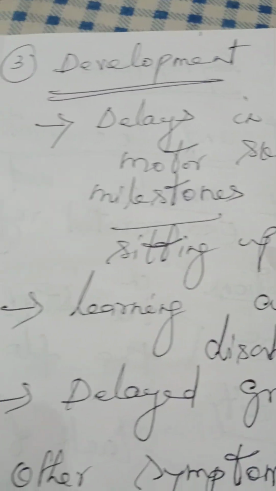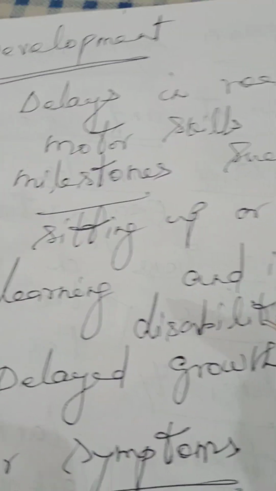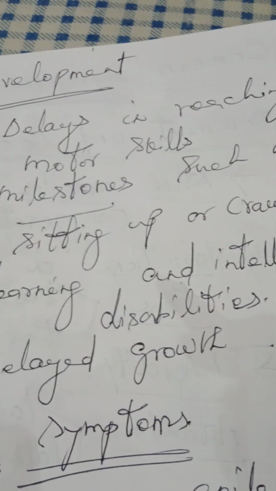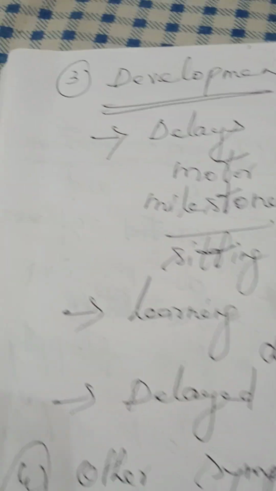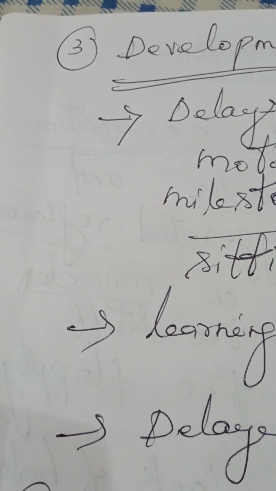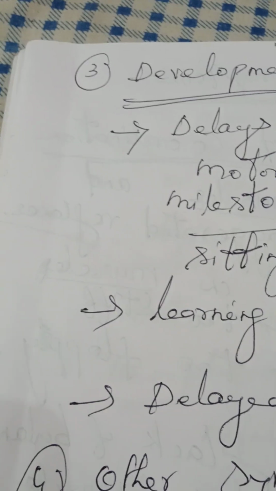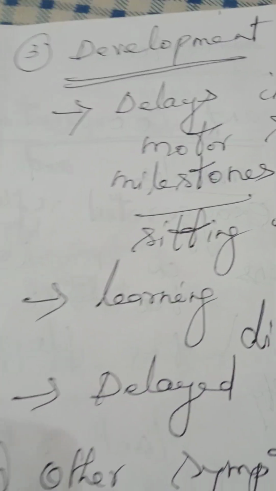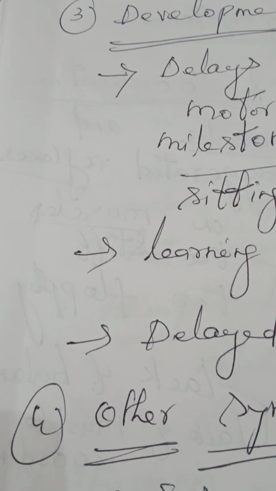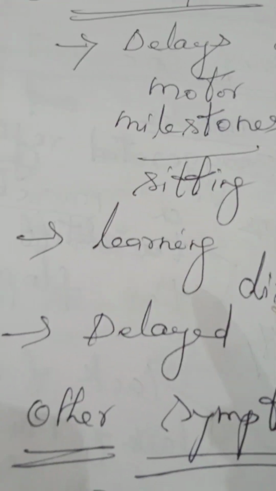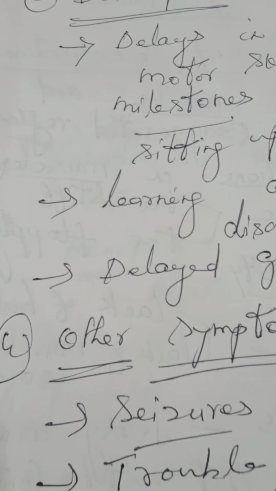Third one, development. The problems with development. Delays in reaching the milestones or motor skills. Examples, delays in crawling, sitting, standing, walking. Then they will show learning and intellectual disabilities, learning problems and intellectual problems.